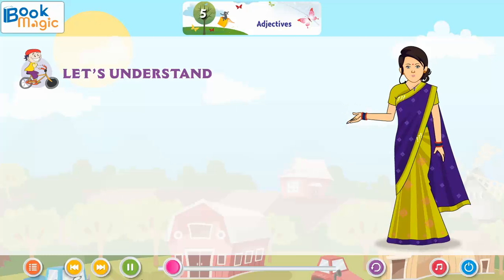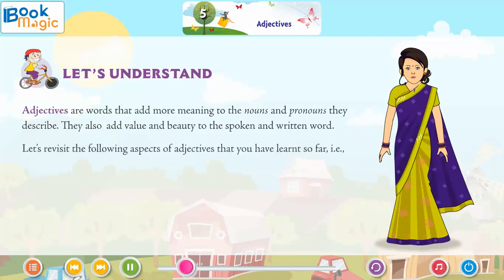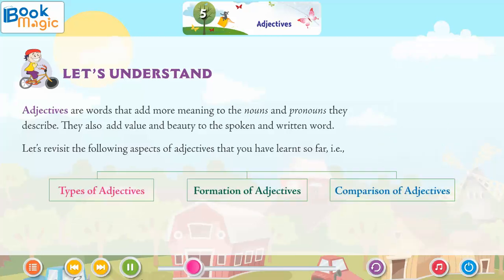Let's understand. Adjectives are words that add more meaning to the nouns and pronouns they describe. They also add value and beauty to the spoken and written word. Let's revisit the following aspects of adjectives that you have learned so far: types of adjectives, formation of adjectives, comparison of adjectives.